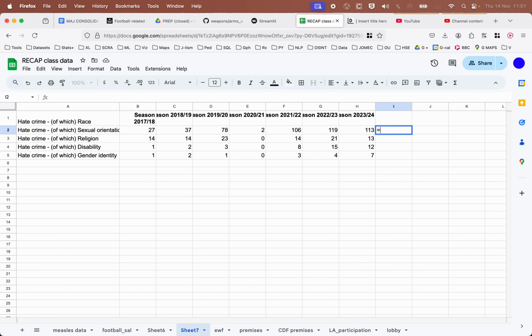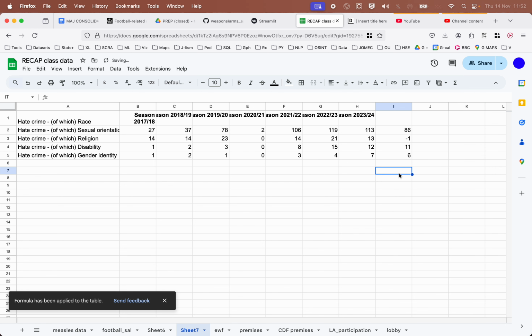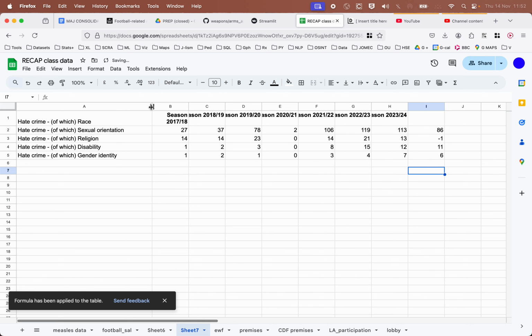Okay, so equals whatever last year's was minus whatever we had back in 2017. There we go. Now it's suggesting that it do the same calculations. Do they look right? 13 from 14, or rather 14 from 13, yeah. The gap between 1 and 12 is 11. The gap between 1 and 7 is 6. That looks right. Okay, so the biggest increase, well, hang on, let's have a look at this column here.